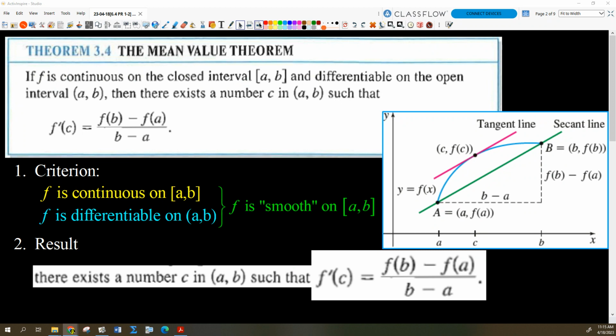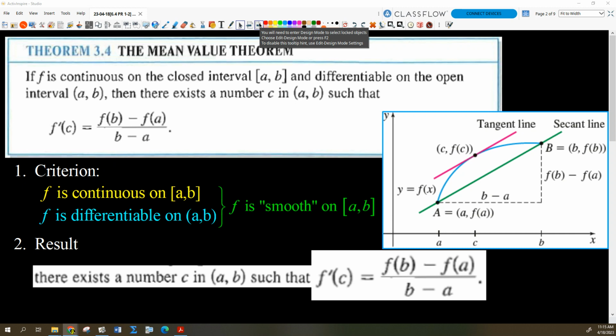As a picture, it looks like that, doesn't it? If we've got this blue function that's smooth, so it's continuous and no sharp corners, no vertical tangents, then the average rate of change is just the slope of the secant line connecting the points at x equals a and x equals b. So it's just f of b minus f of a over b minus a, just calculating a slope, the difference quotient.